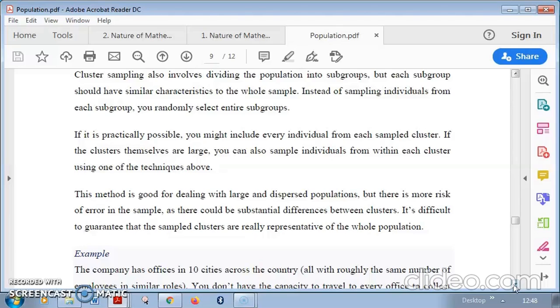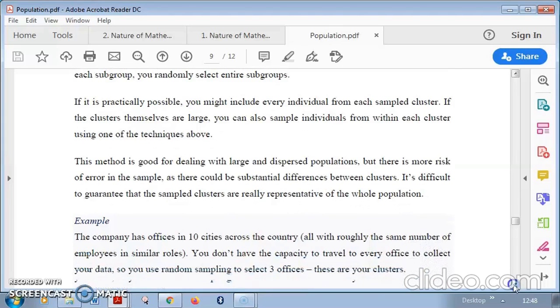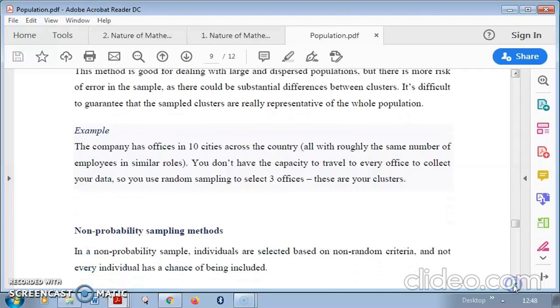For example, if you take the whole of India, suppose one of the clusters is, say, Orissa. That whole Orissa you are taking as a sample, because you made different clusters and one of the clusters completely acted as your sample. But Orissa is totally different from Himachal Pradesh and others. That is full of mountains and the geographical location is different. But you used cluster sampling in this case. So you can see that there may be some problems in cluster sampling, because it is difficult to guarantee that the sampled clusters are really representative of the whole population. This is the problem in cluster sampling.